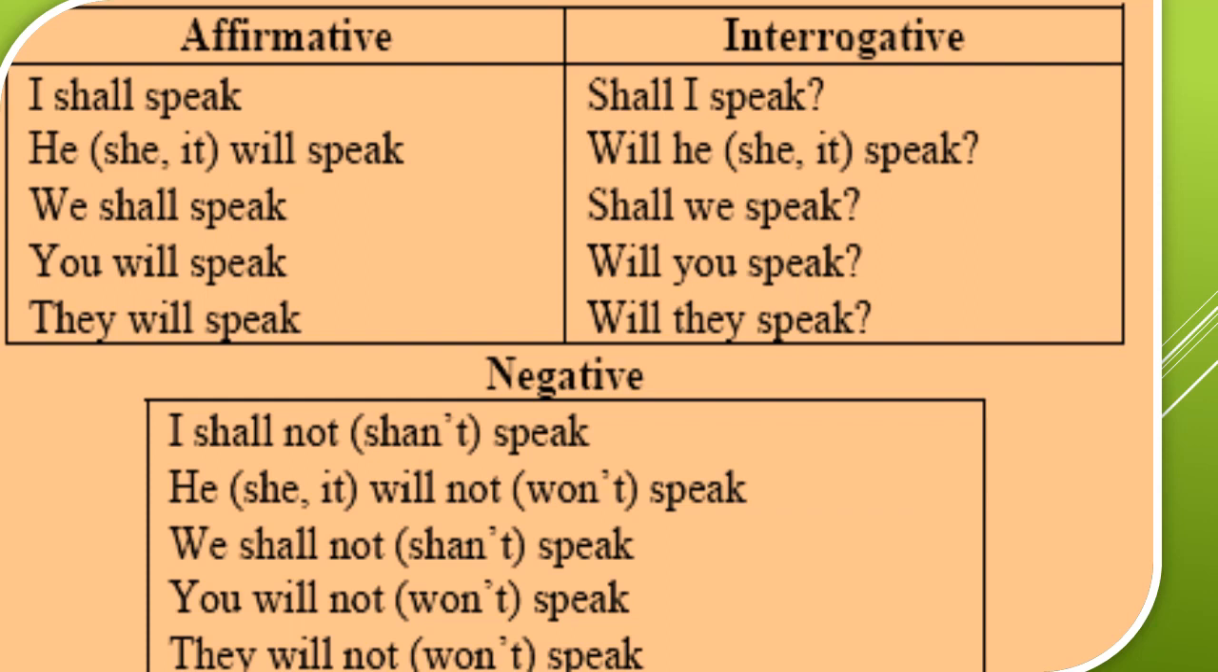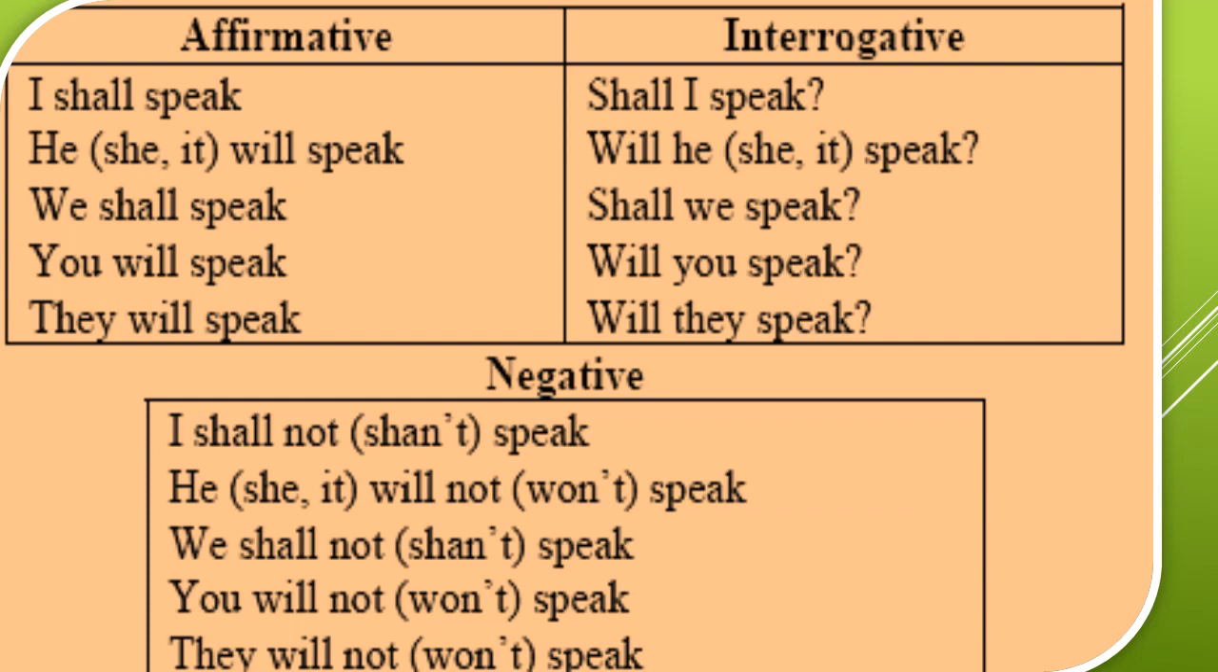In interrogative sentences, it is shall I speak? Will he, will she or will it speak? Shall we speak? Will you speak? Will they speak? So shall is used in the sense of simple future with the first person I and we. But in the sense of request, it will be, shall I take this pen? Shall we sit down here?